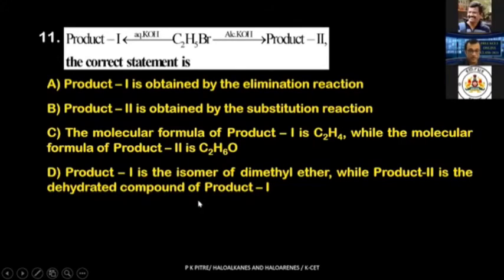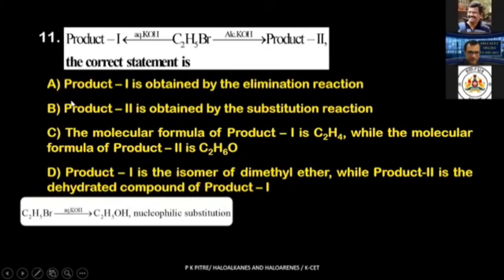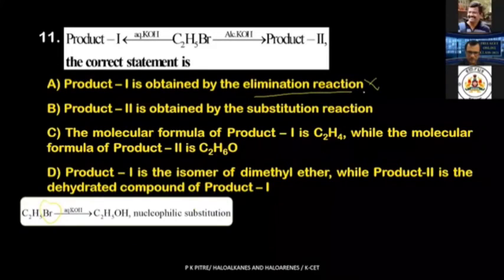So you have to see all of these options one by one. Let me write the reaction for product 1 and see what is happening. What is the product that we are going to get? Ethyl bromide is treated with aqueous KOH. What is aqueous KOH meant for? Nucleophilic substitution reaction. Br is getting replaced by OH, so you are getting a substituted product. So product 1 should be a substituted product. And what is given over here? Elimination reaction. So option 1 is wrong.